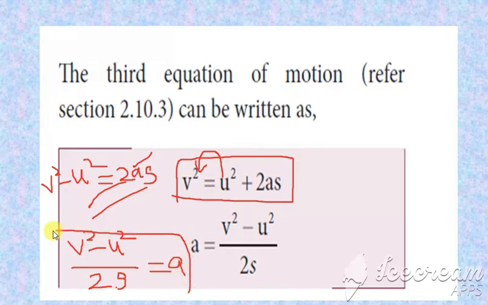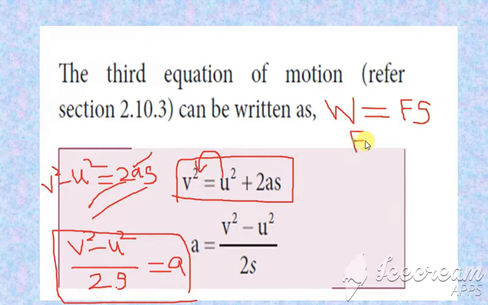After knowing the value of a, we are going to substitute it in the two equations which we have seen already. The first equation is W is equal to F into S, and the second equation is F is equal to m into a.